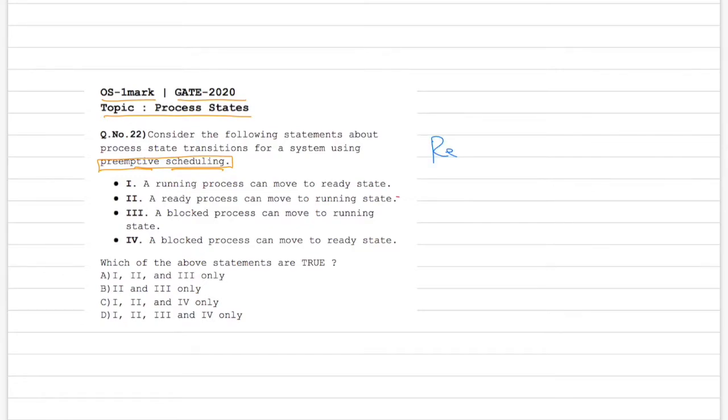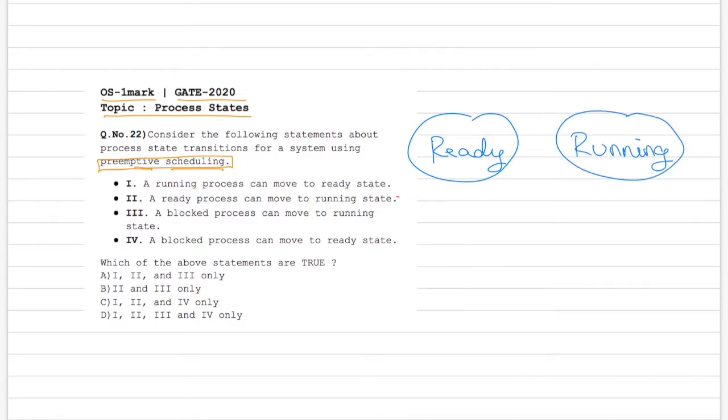So we have a ready state of a process. We have a running state where a process runs on the CPU, and then sometimes when it's in the running state, it goes into a blocked state, either for any IO or something like this. Typically the process transitions are from a ready state, where a dispatcher will put it into the running state.